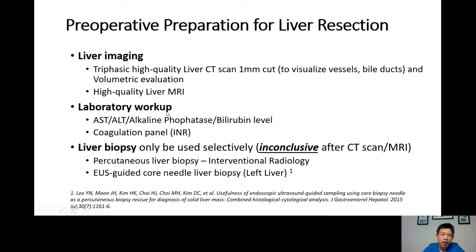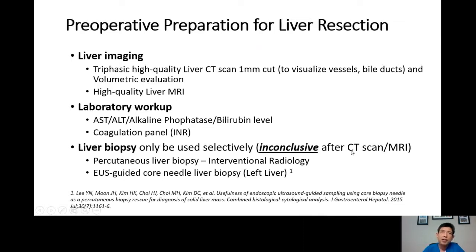They need a laboratory workup. They need the liver function test checked. They need the coagulation panel checked. Liver biopsy is only indicated if the CT scan or MRI is not clear. What I mean by that, not everybody needs liver biopsy.